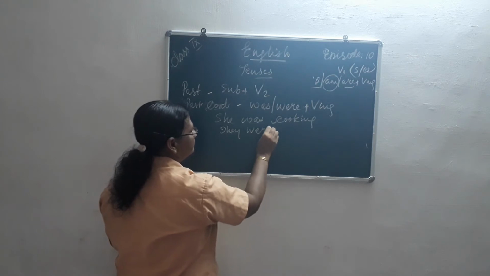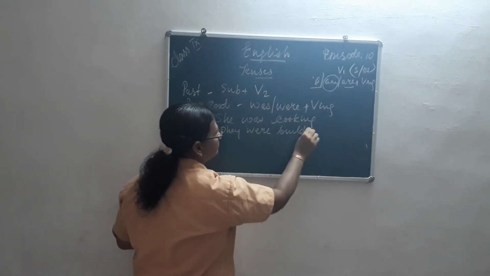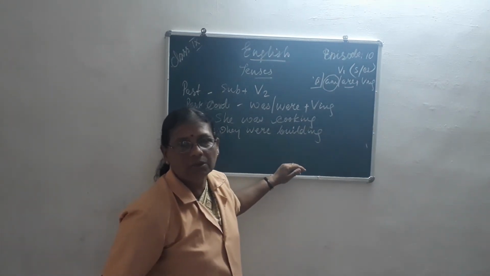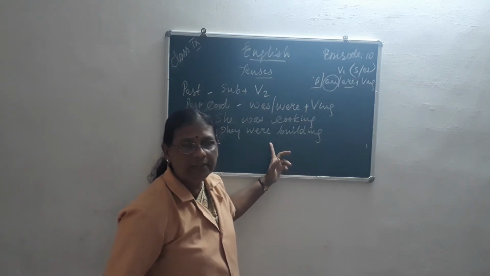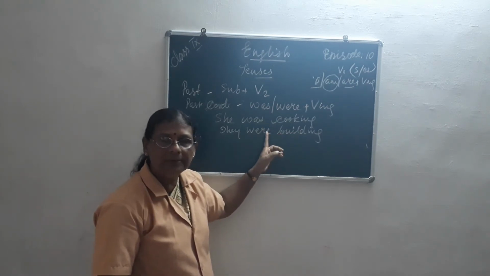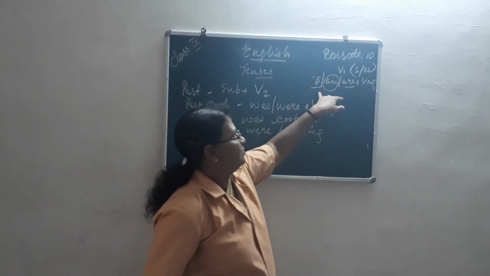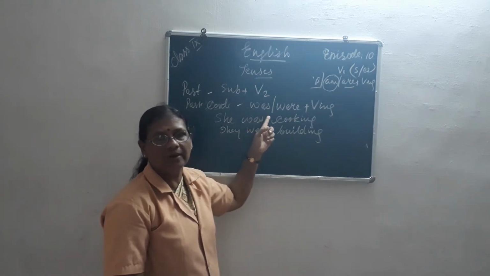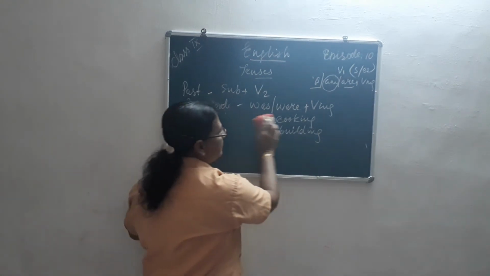They were building. So any verb we can use, but the only thing is what should be there? According to the singular or plural, the verb working helping words will change. Clear to you now? So when it is in the present, it was is, am, and are, and when it came in the past, it was and were. And because it is continuous, verb ing is added.